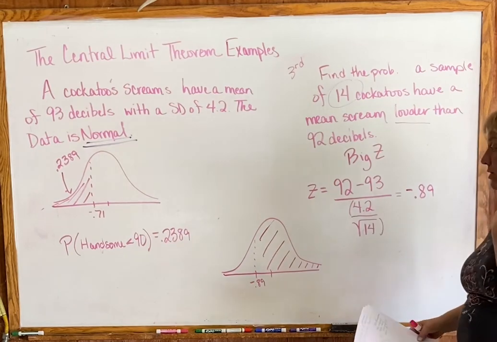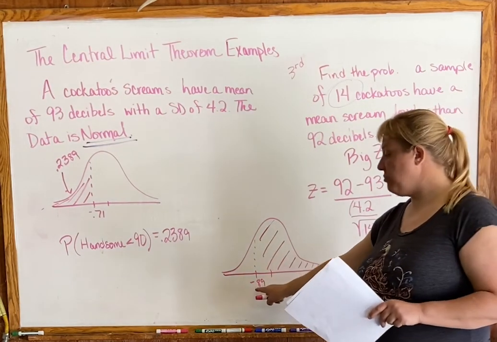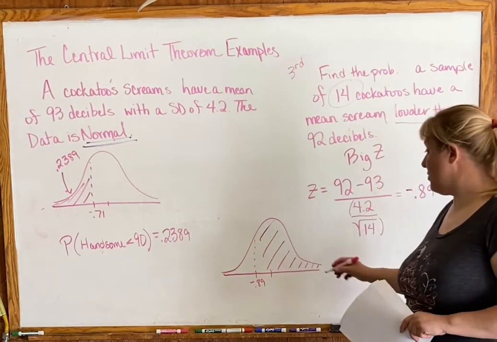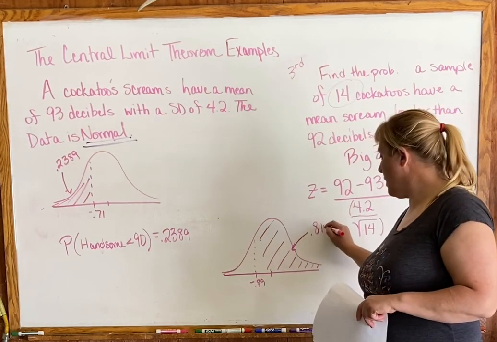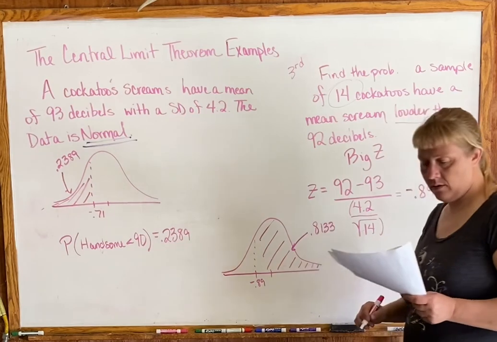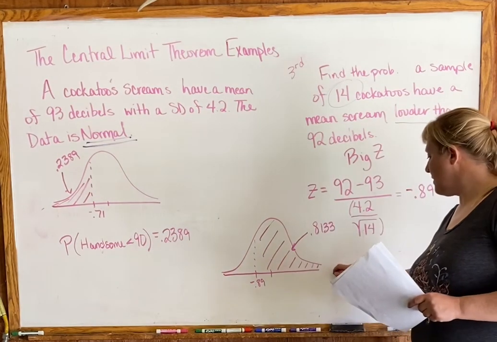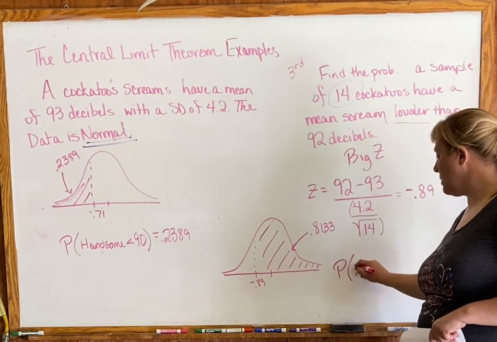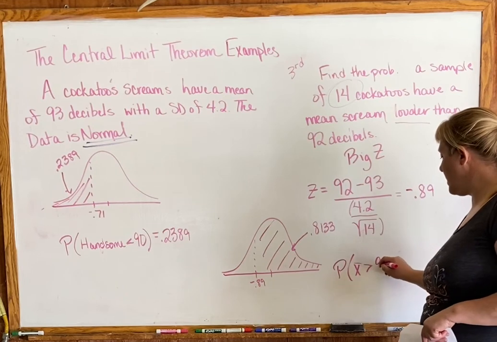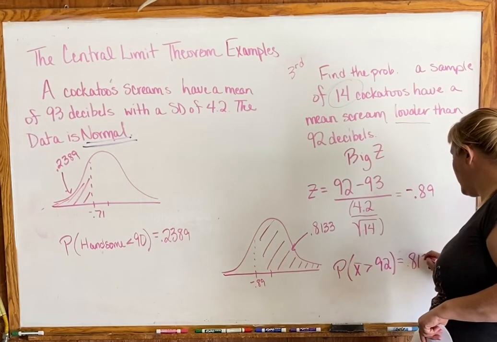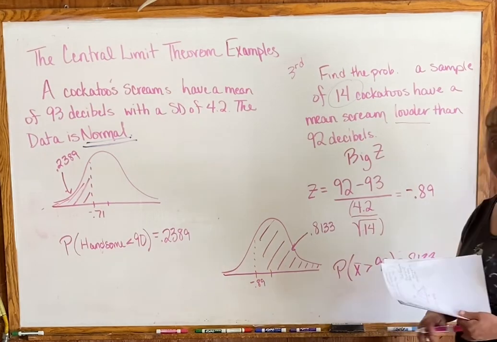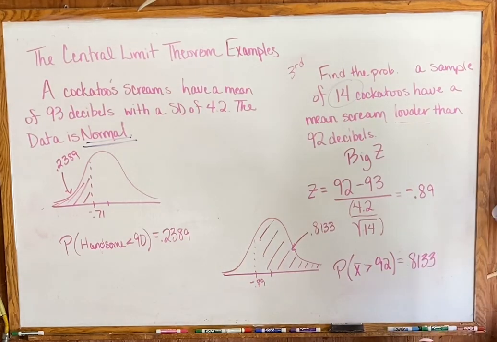For your normal CDF, you're going from negative 0.89 all the way to 10,000, and that should give you 0.8133. So we can say that the probability that X bar is greater than 92 is equal to 0.8133.